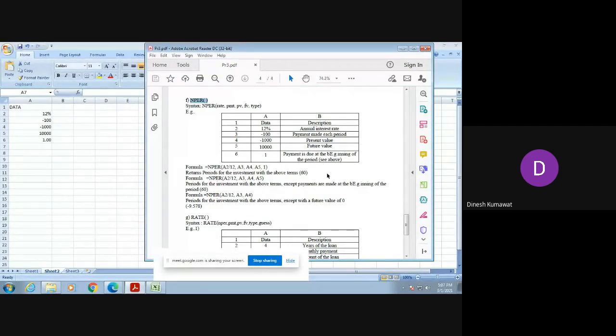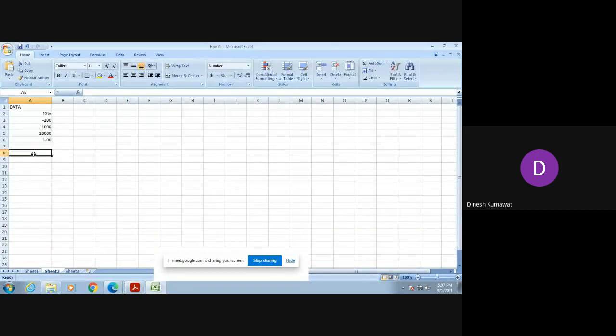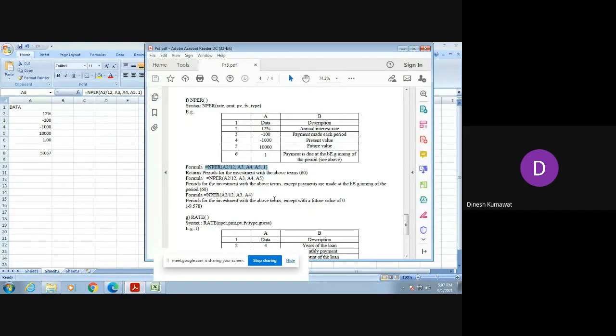Then you need to perform the following formulas and check their output. I am copying it from here and pasting it over here. You can see the output of the first one is 59.67. So it returns the periods for investment with the above terms as 60, but it is not exactly 60, it is 59.67. They are rounding off.